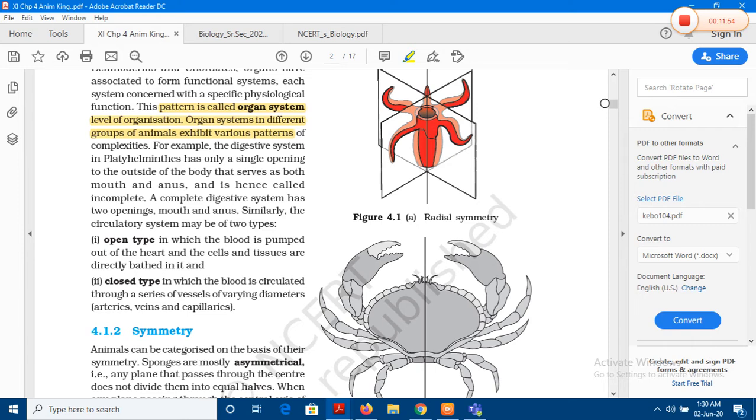We were talking about body symmetry, for example. Before body symmetry, we were talking about the levels of simplicity or complexity of the organ systems. For example, the digestive system in the Platyhelminthes or the flatworms has only one opening to the exterior environment, which means that the same opening acts as the channel for ingestion of food particles as well as egestion, or throwing out of wastes.